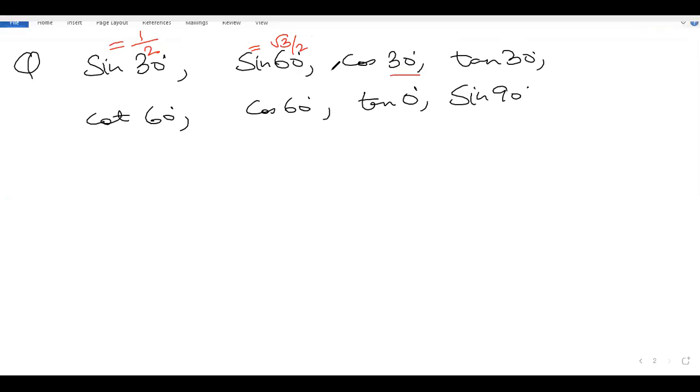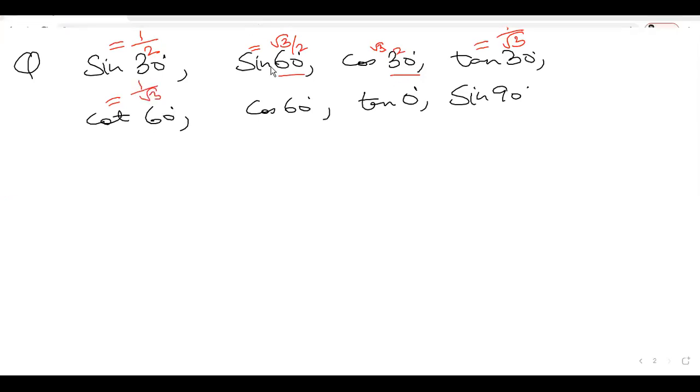Cos 30 will be equal to sine 60, so cos 30 will be root 3 by 2. And next one is tan 30. How much will be tan 30? 1 by root 3. Everyone should get the values right. Perfect. Cot 60. Tan 60. 1 by root 3.